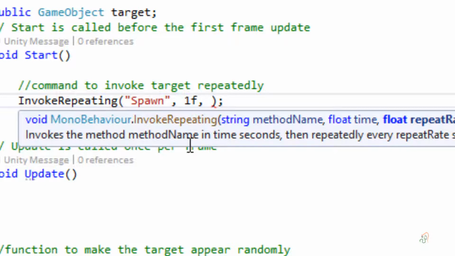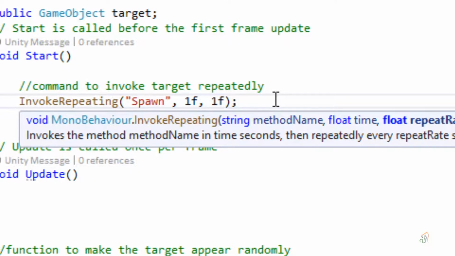That is, we want it to repeat after every 2 seconds. Means if I put 2F, it means that after every 2 seconds the target keeps popping up. Okay, so let us keep this also to 1F now. After 1 second it is going to appear. So this is the line we have added.